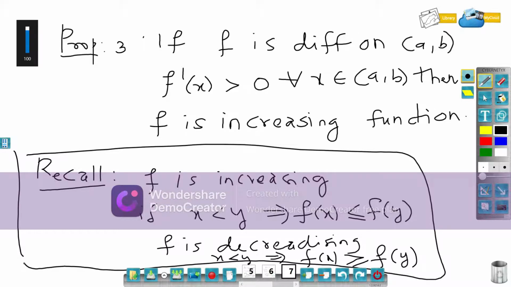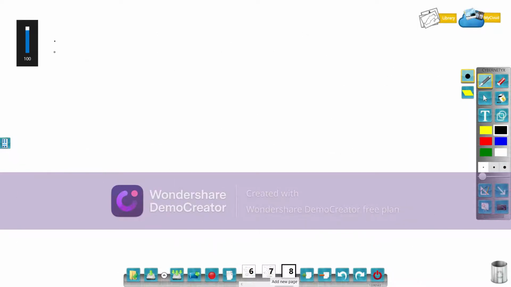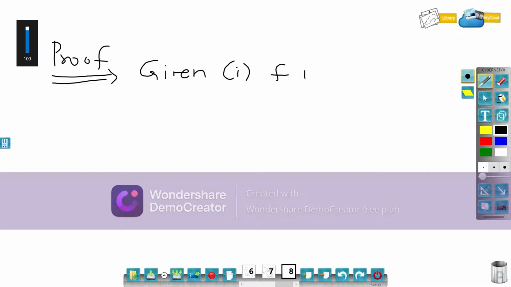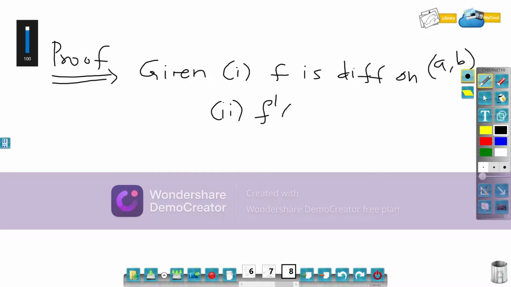So let's prove that f is an increasing function. Proof. What is given? It is given that f is differentiable on the open interval (a, b), and the second fact given is f dash x is greater than 0 for all x belonging to the open interval (a, b). So I need to show that f is an increasing function.